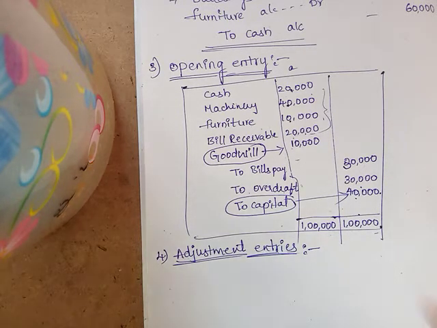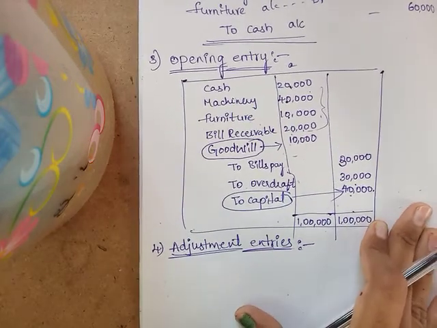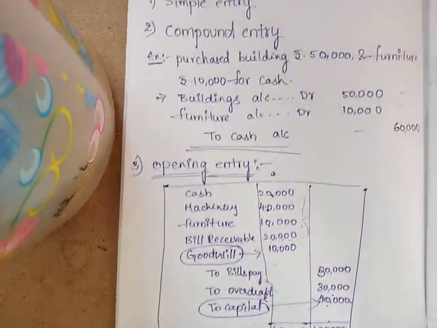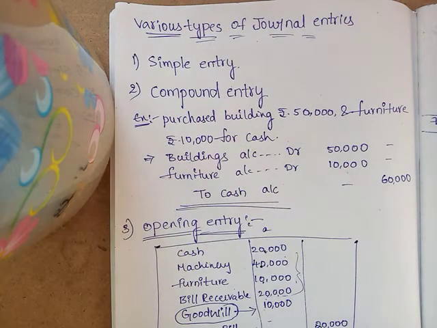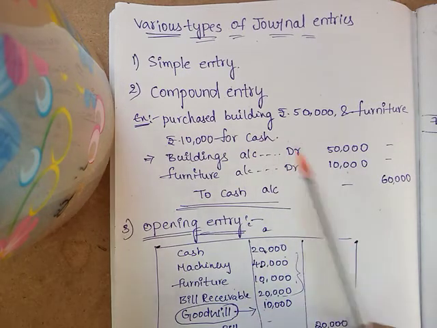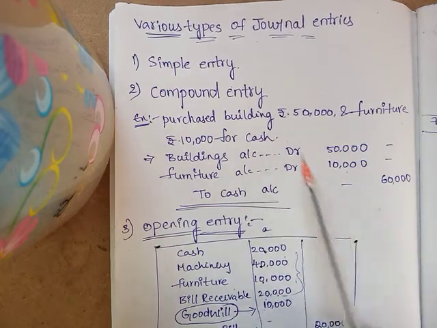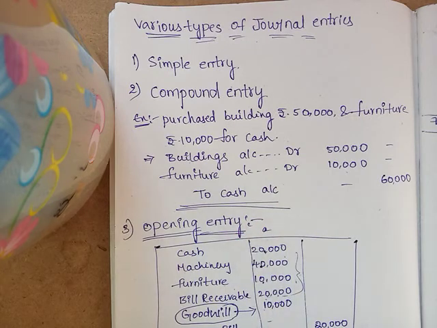These are the various types of journal entries. Simple entry. Simple entry means what? Only one debit and one credit is there, then that entry is known as a simple entry. Compound entry means what? On one day there will be several transactions. See here, on this date how many debits will be there? Two debits will be there, one credit will be there.